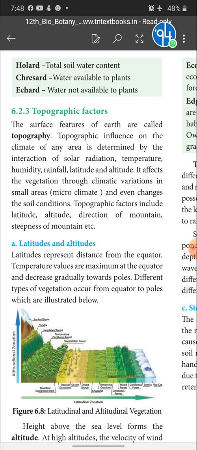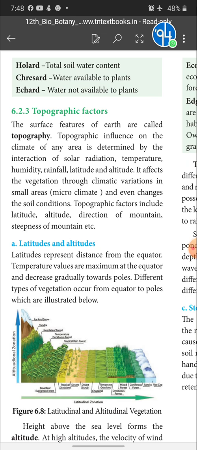Topographic factors include latitude, altitude, direction of mountain, steepness of mountain, etc. So here we are going to discuss these four under the topographic factors.